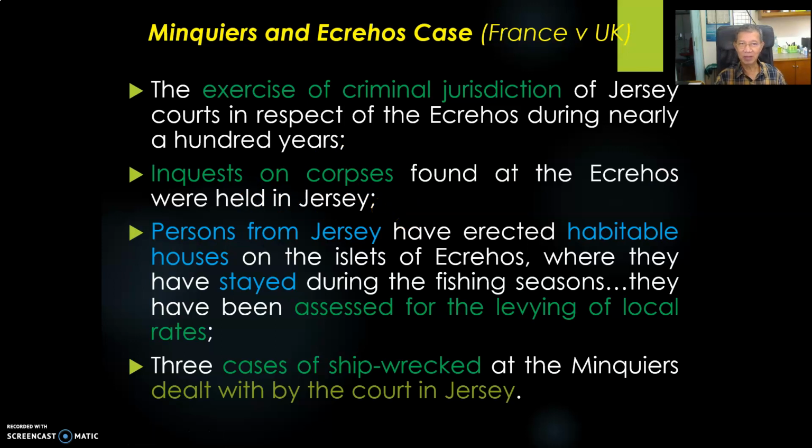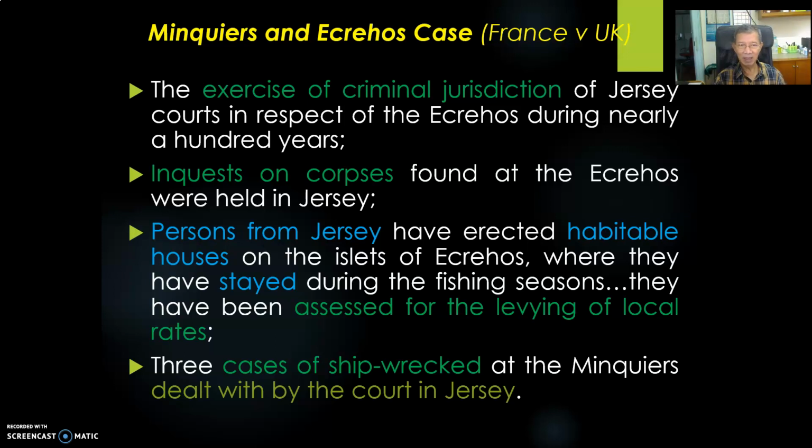Number 2, inquests on corpses found at the Ecrehos were held in Jersey, UK. This is a combination of both executive act and judicial act. Number 3, persons from Jersey have erected habitable houses on the islet. Islet means the very small islands of Ecrehos, where they stayed during the fishing seasons, and these people have been assessed for the levying of local rates. Levying of local rates means tax. According to tax law, they have to pay local tax.